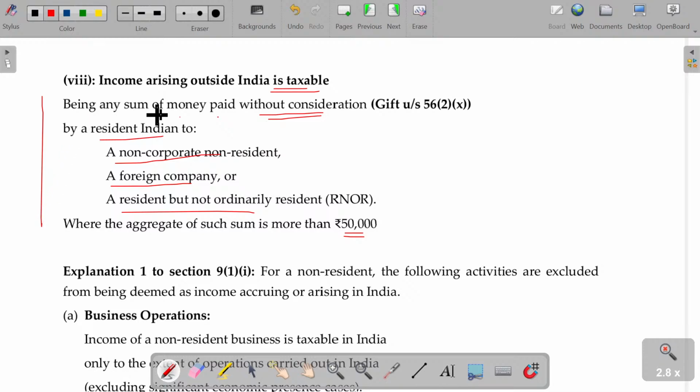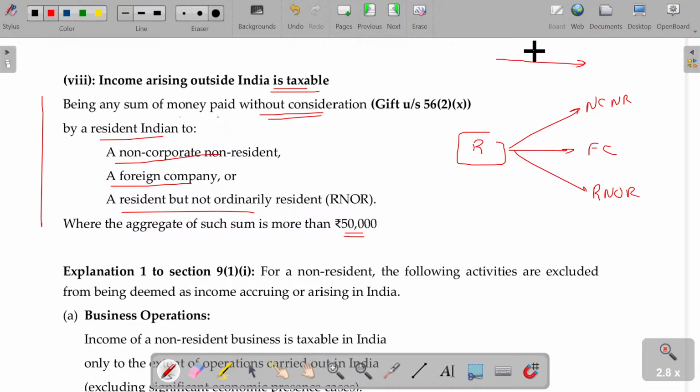Being any sum of money paid without consideration. So, a resident Indian making the payment to whom? Non-corporate, non-resident, meaning foreigner, foreign individual and foreign company, or resident but not ordinary resident. Where he has given any gift.